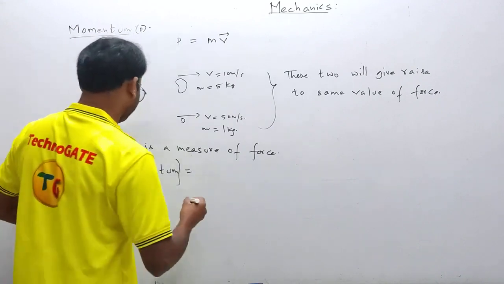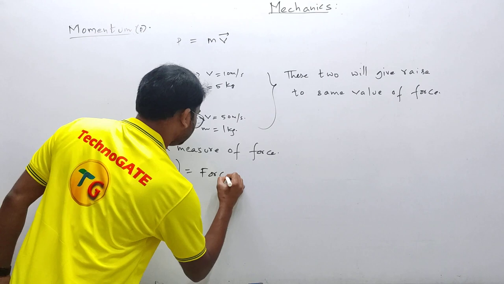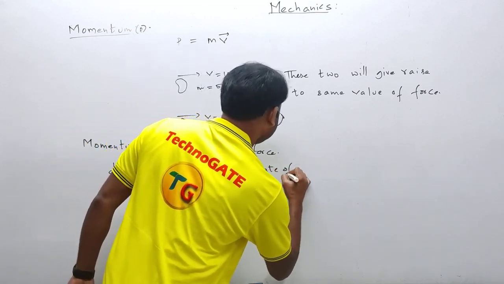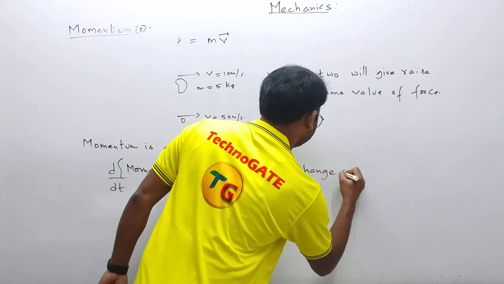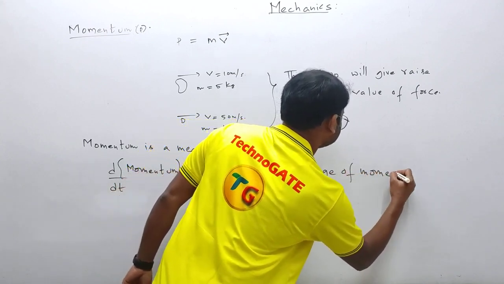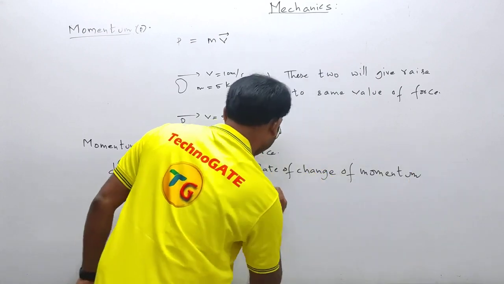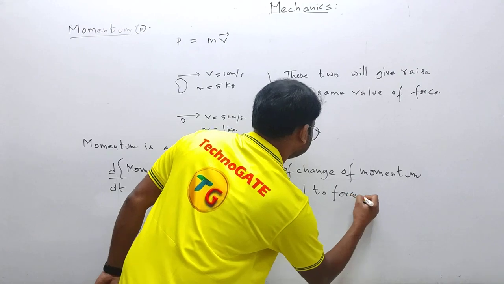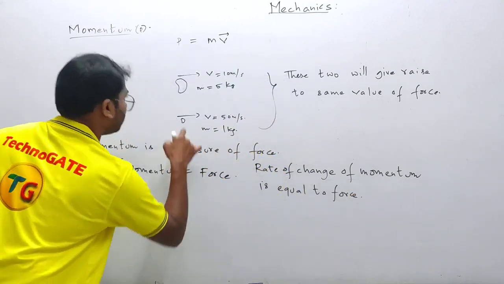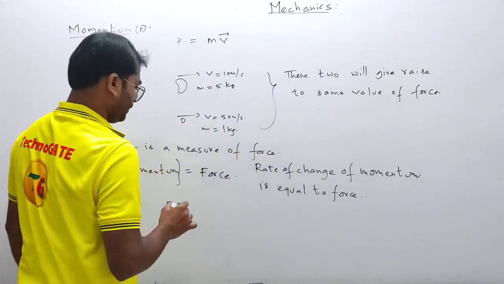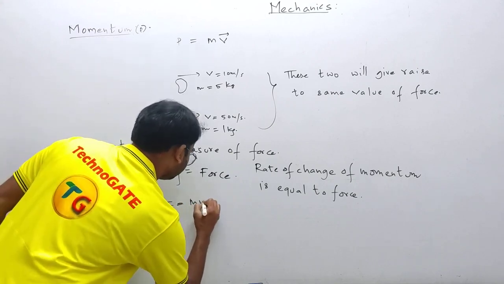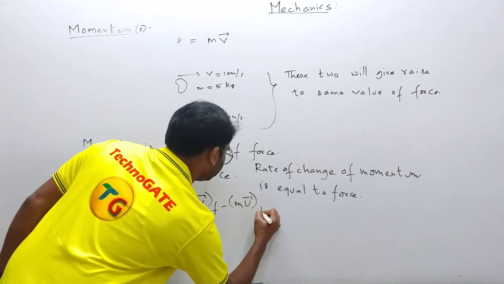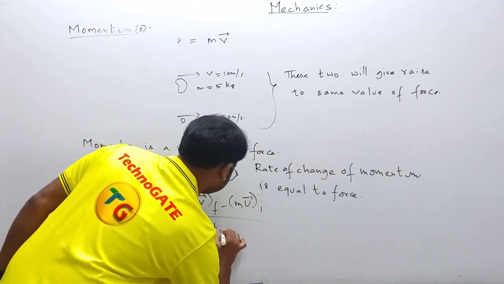Rate of change of momentum is equal to force. So if you want to get the force corresponding to this F, it is final momentum m v vector final minus m u vector initial, whole divided by time.